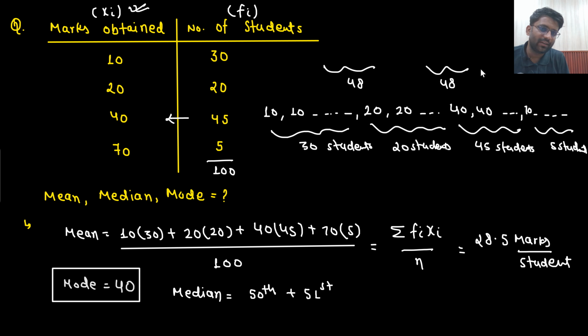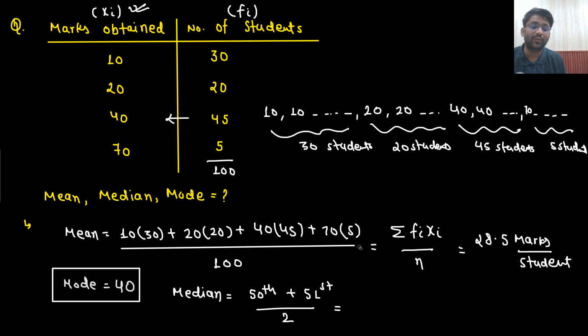It should be 49 guys here and 49 guys here. So in between there will be the 50th term and this will be the 51st term. So they are in the middle, and you need to take the average of them. So 50th term plus 51st term, and take the average of them.